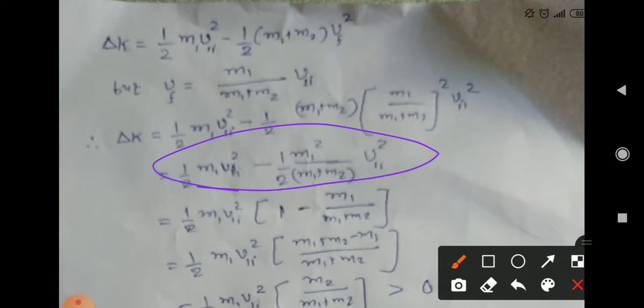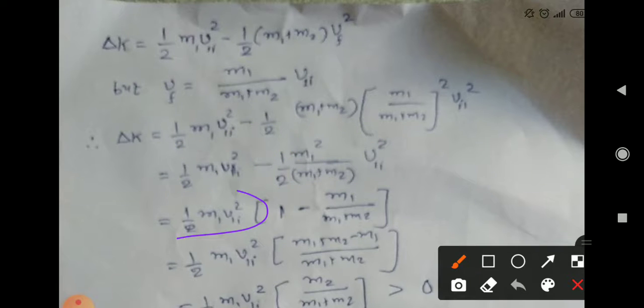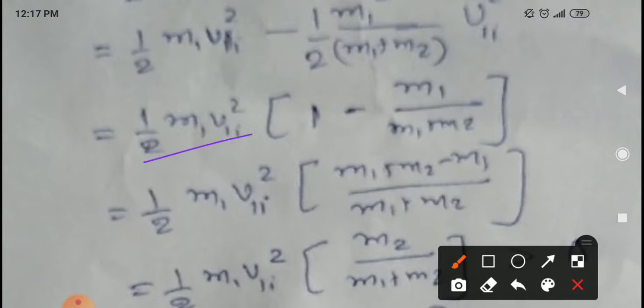Now out of these two terms, half m1 v1i square is common. So I am taking half m1 v1i square as common, and what will remain is 1 minus m1 upon (m1 plus m2).